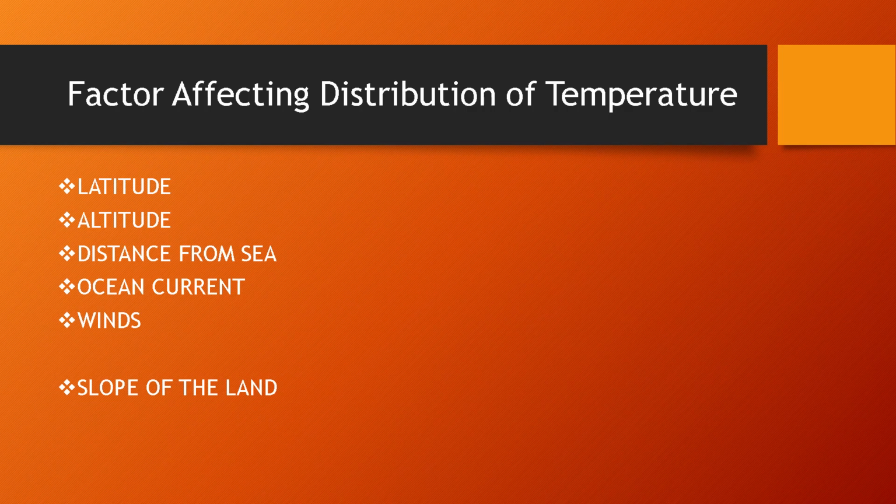During the daytime, the temperature is hotter at noon as compared to the morning or evening. The reason is that at noon the sun is falling straight on the earth's surface and it covers a small part of the atmosphere, whereas in the morning or evening, sun rays fall slanting on the earth's surface and cover a larger part of the atmosphere, so the intensity of heating is less as compared to the straight rays.